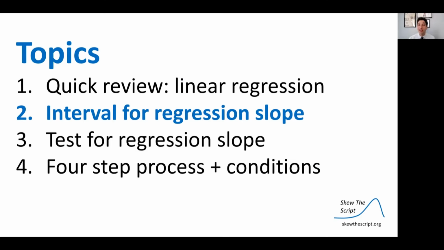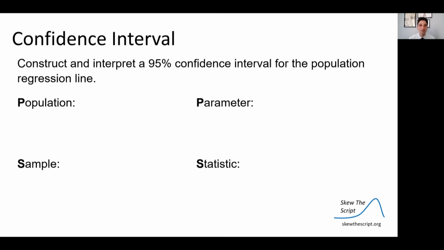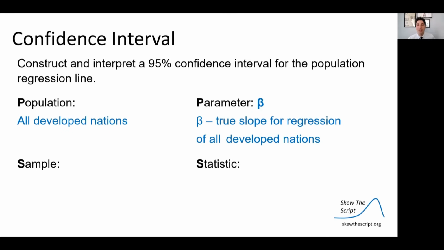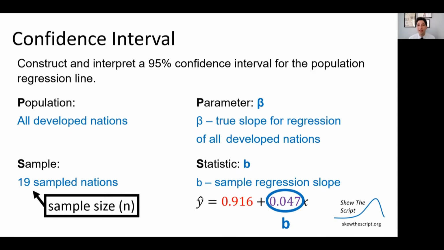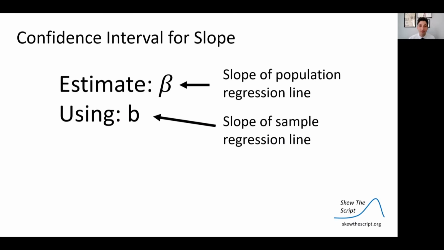So let's go ahead and make an interval for our regression slope. We're going to construct and interpret a 95% confidence interval for the population regression line. The population that we sampled from is the population of all developed nations, and we're trying to estimate beta, the true slope for the regression line if we had all developed nations on our graph. The sample that we had was the 19 developed nations that we randomly sampled. That's our sample size. And from that sample, we calculated our statistic, b, the sample regression slope. And remember, that b value was 0.047.